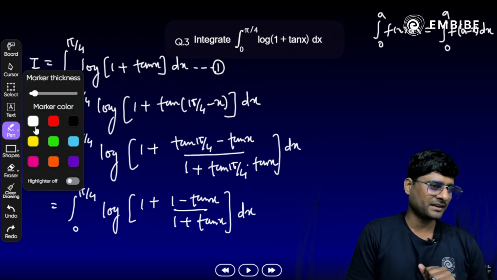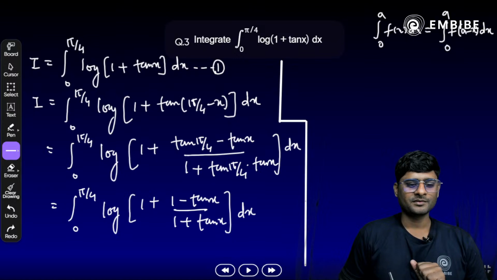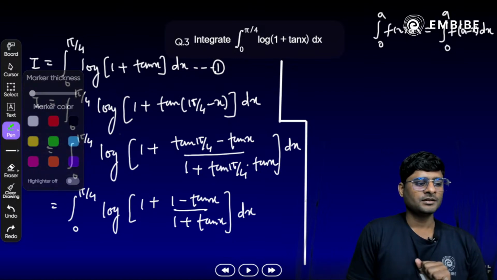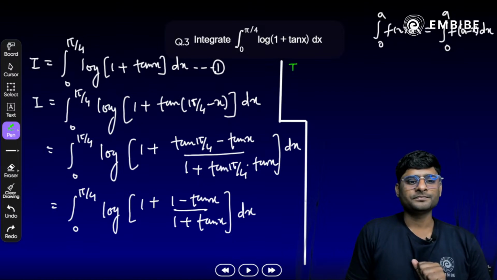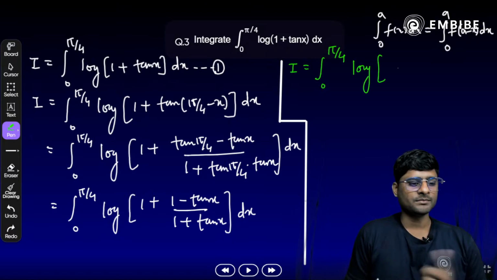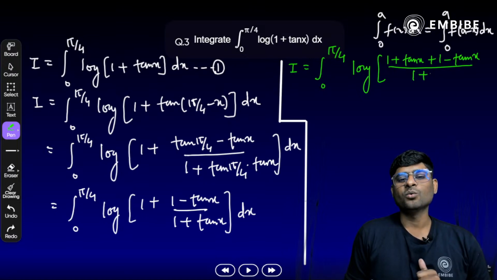Now again we have to simplify a little bit more here. What we get? Take a look here. So we get I is equal to integration 0 to pi by 4 log of, once we take the LCM, 1 plus tan x, what we get here? 1 plus tan x plus 1 minus tan of x, whole divided by 1 plus tan x, bracket close dx.